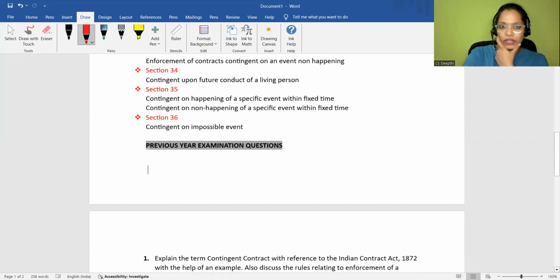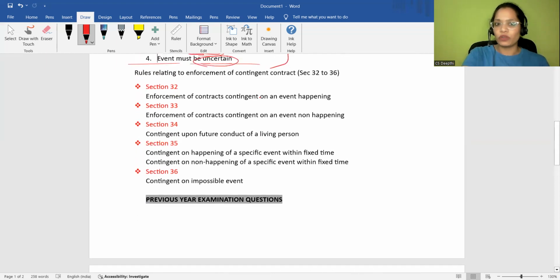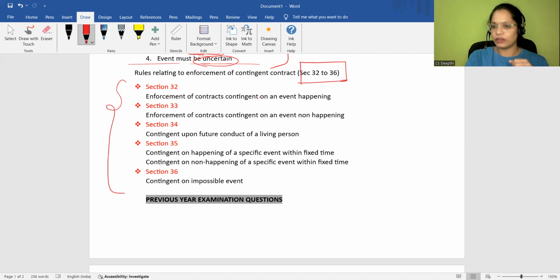So till here, we have understood the essentials of a contingent contract. Next, we will discuss the rules relating to the enforcement of contingent contracts. That means, what are the certain rules which we have to follow so that your contingent contract will become valid? So remember these sections. Section 31 is about the definition. Continuing, Section 32, 33, 34, 35, 36. So these 5 sections give you rules relating to the contingent contract. Let's discuss Section 32. Section 32 talks about enforcement of contingent contracts on an event happening.